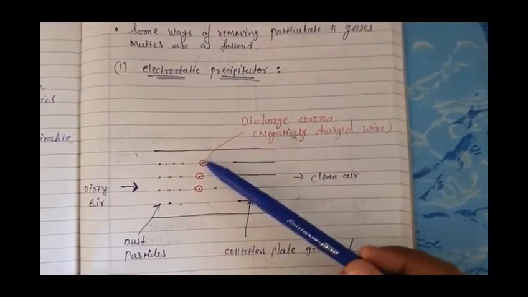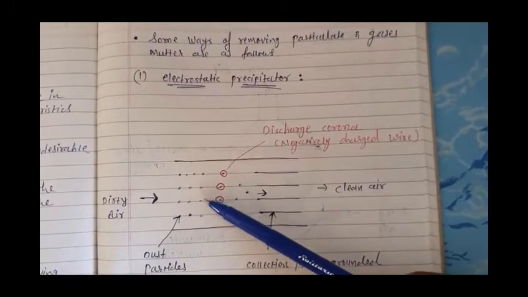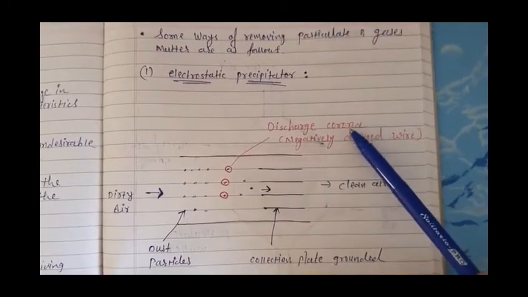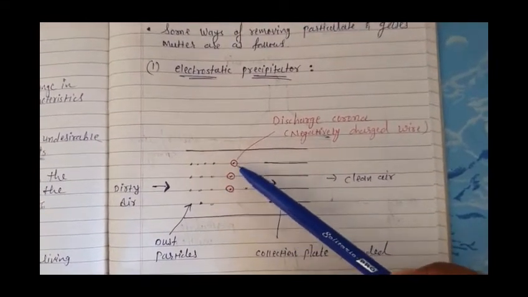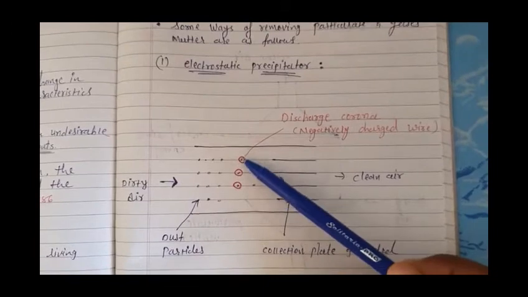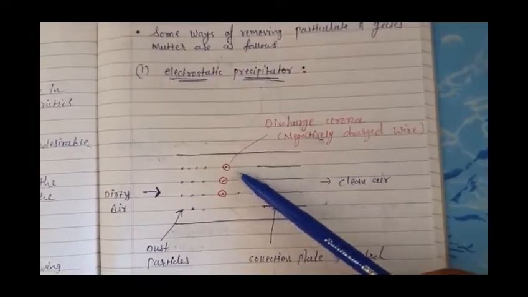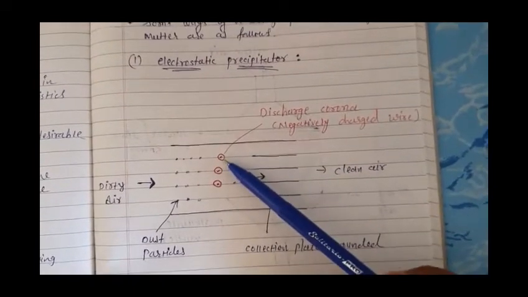So when this particle enters into this chamber, this electric field, which is also called corona, binds with this dust particle and forms one circle-like structure, which we denoted here in red color. This is discharge corona. It means electric field.